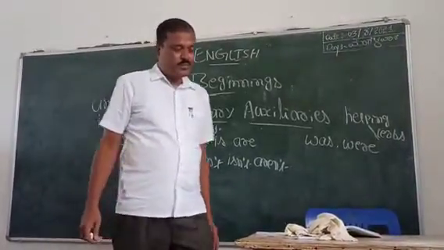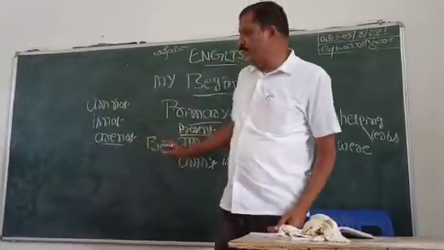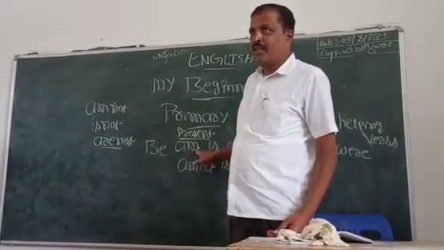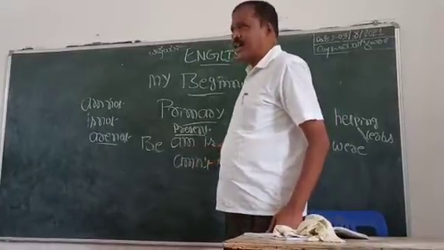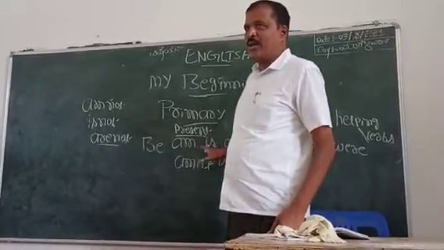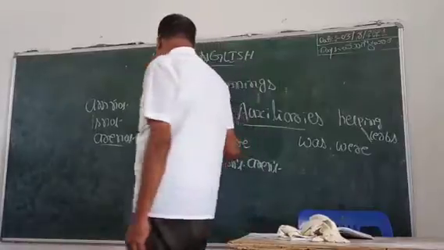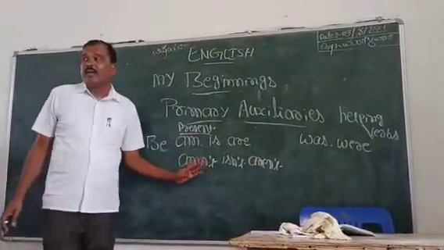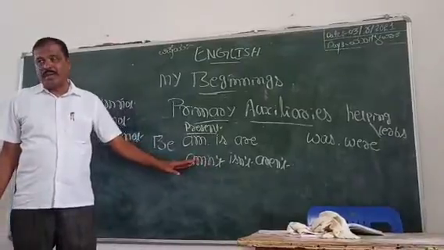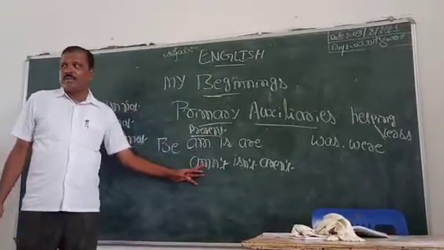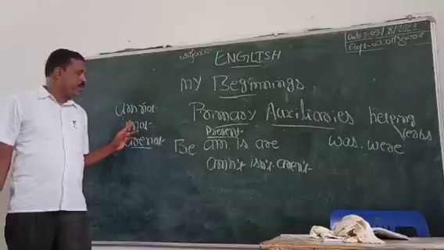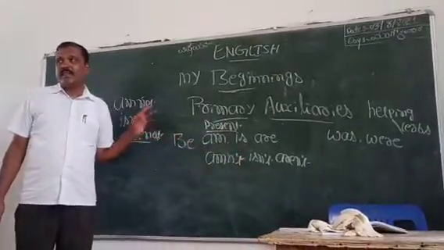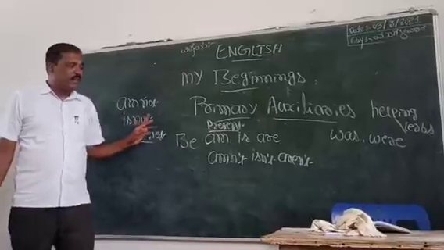So here, positive and negative. Am, is, are are positive forms. Haven't, isn't, aren't are negative forms. Haven't is the short form of am not. Isn't is the short form of is not.